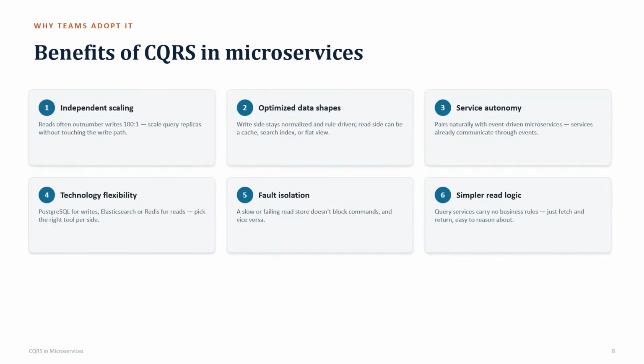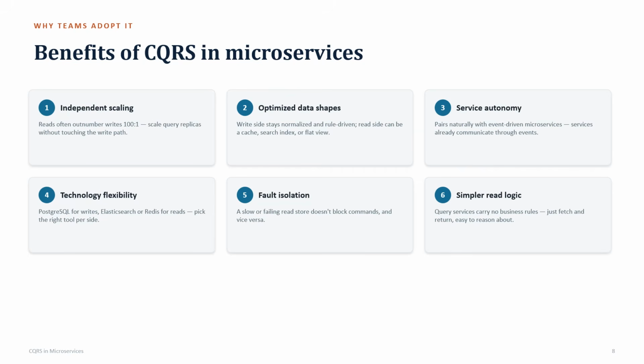It is independent scaling and service autonomy. Basically it is event-driven microservices that communicate through events. Then technology flexibility: we can use Redis, Elasticsearch, or PostgreSQL. Fault isolation: a slow or failing read doesn't block commands. If the command side goes down, reads can still happen.